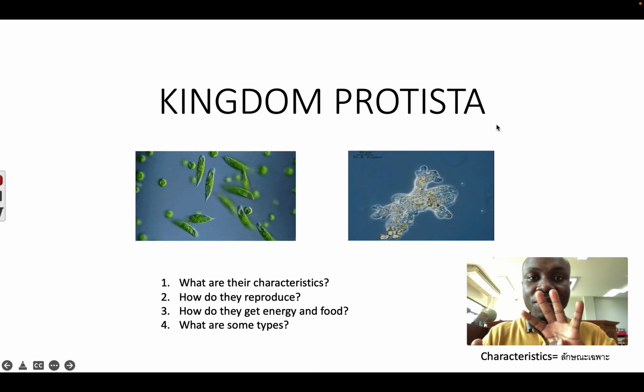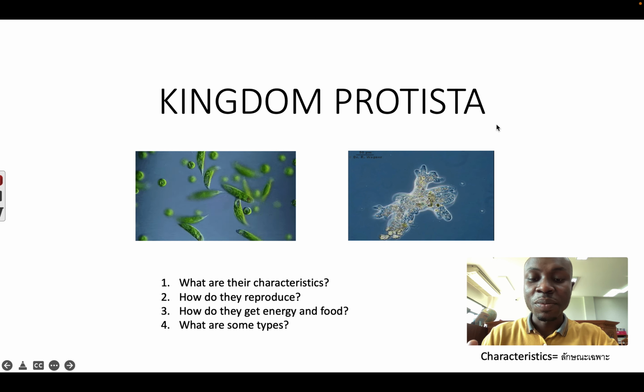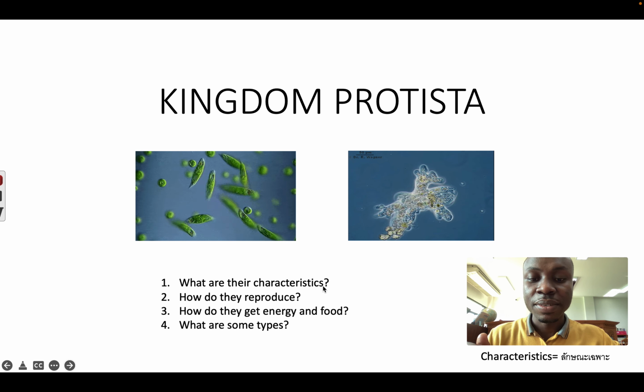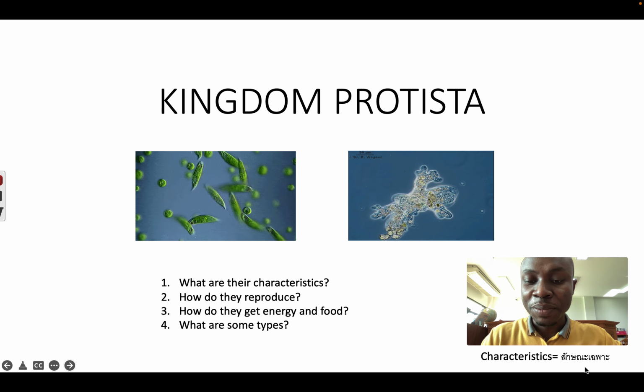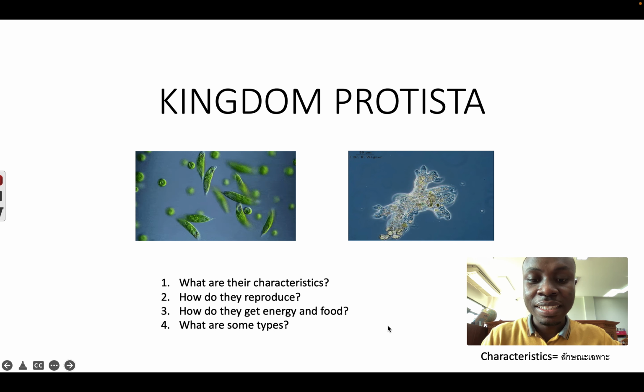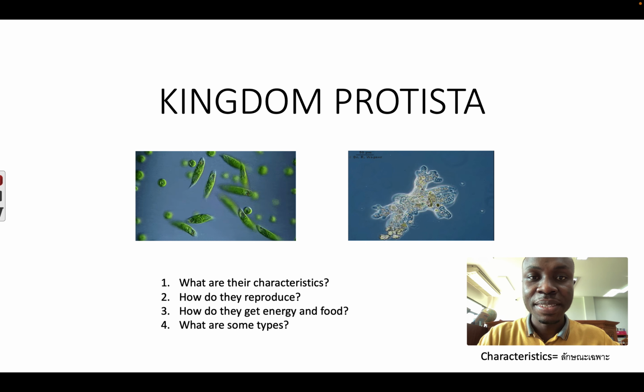We're going to look at 4 questions. Number 1 is, what are their characteristics? This is characteristic in Thai. Number 2, how do these organisms reproduce? Number 3, how do they get energy? And number 4, what are some types? So let's start with the first question.